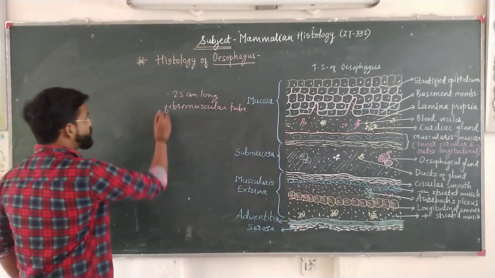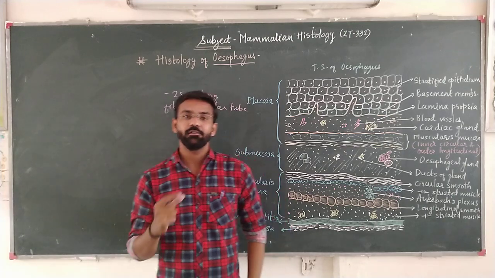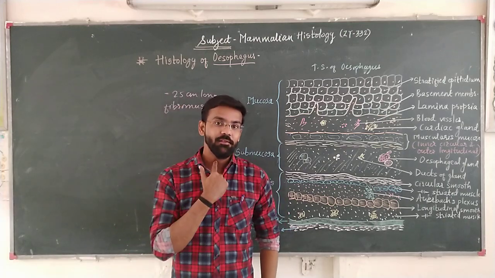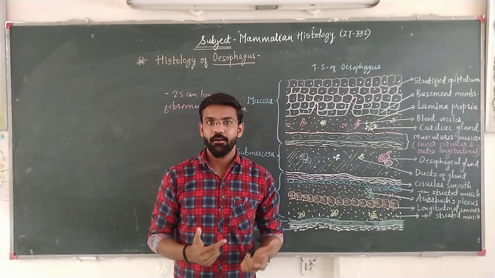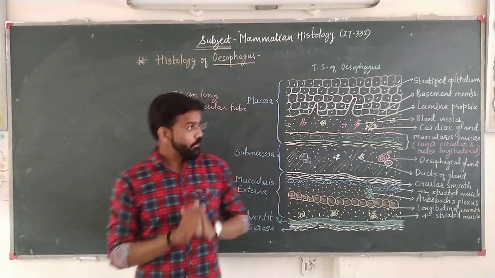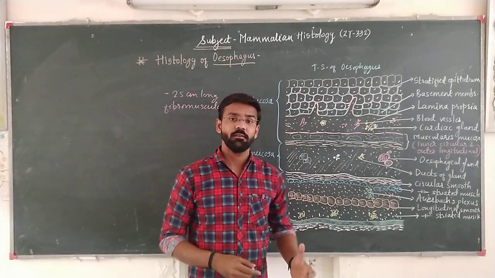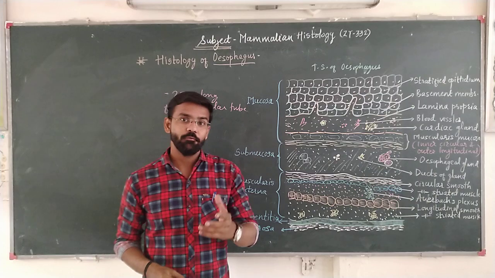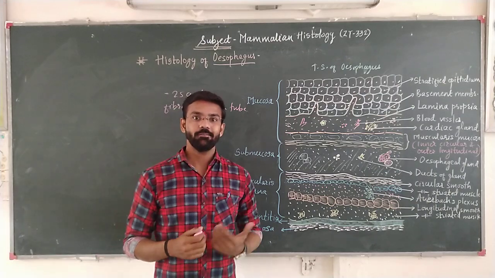Now if you look at the position of the esophagus, it is situated just below the larynx region, right? From our neck region, it continues up to the diaphragm, the chest bone. Here, the esophagus serves the function of passing the food material coming from the mouth to the next structure, that is the stomach.